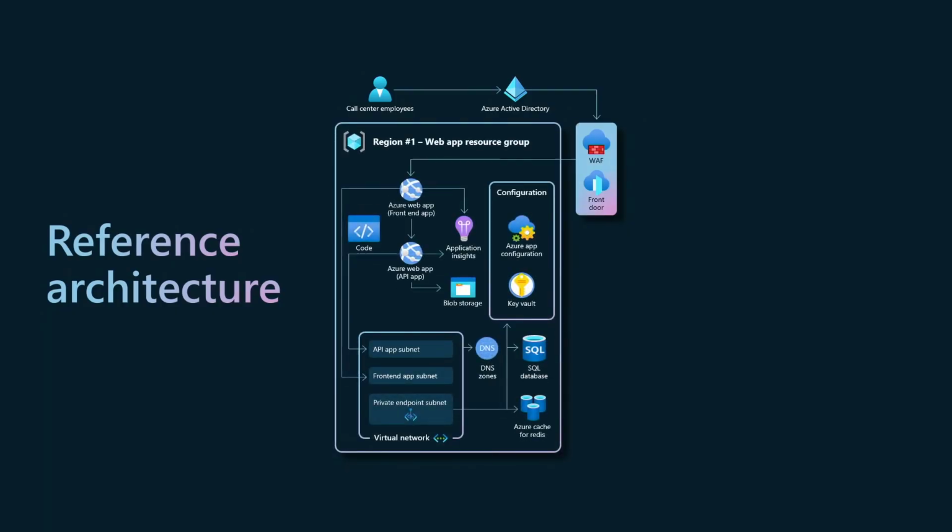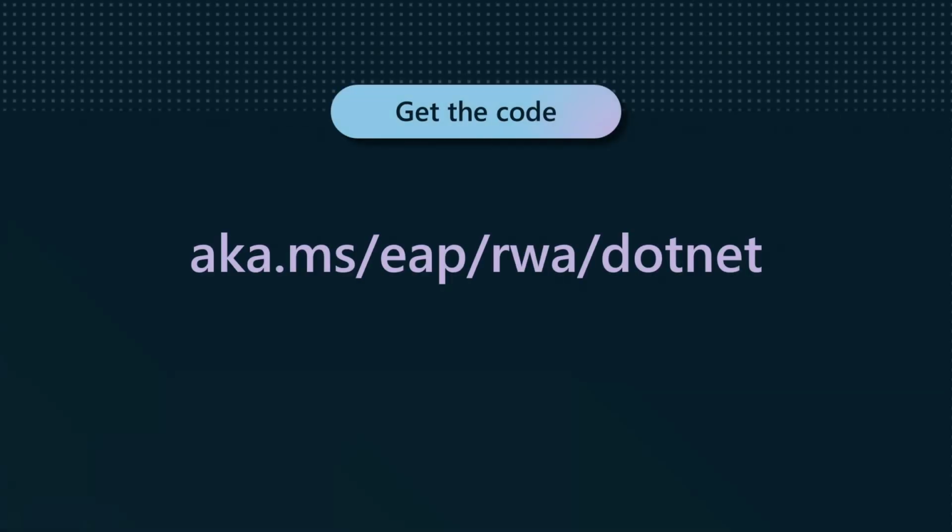All right, Pat, where do we get this code? We go to, oops, sorry, let's go back one slide. We go to aka.ms/eap/rwa/dotnet. The EAP stands for Enterprise App Patterns. RWA is Reliable Web App Pattern, which is the first pattern that we built, and .NET, our favorite platform. Absolutely.